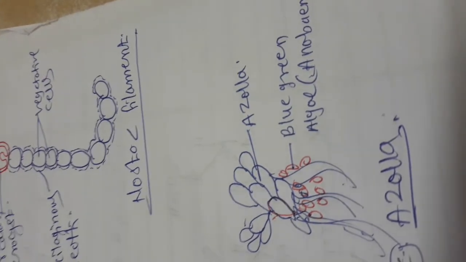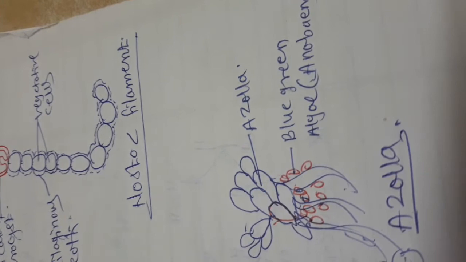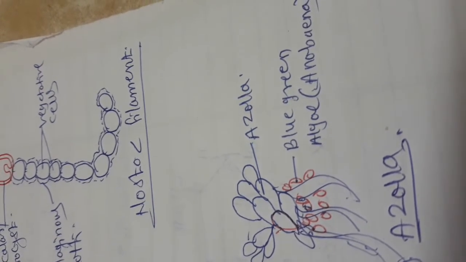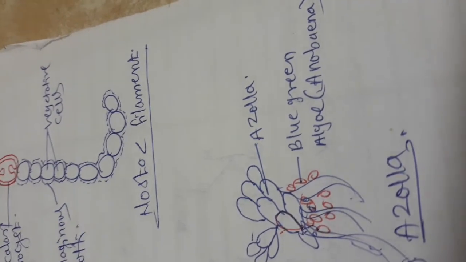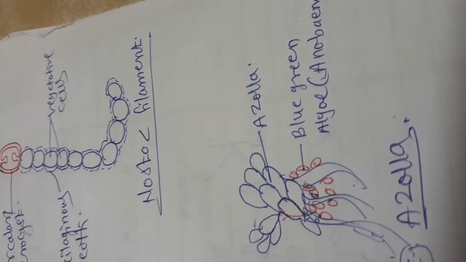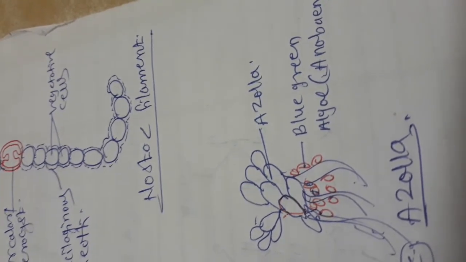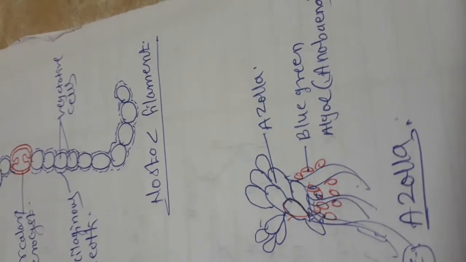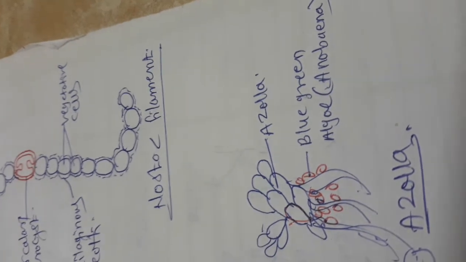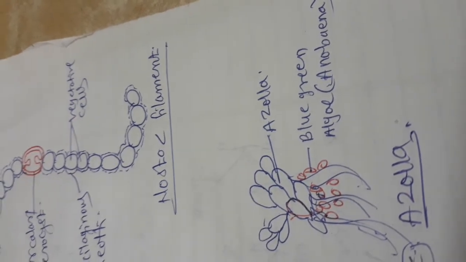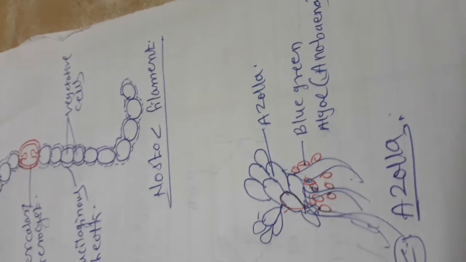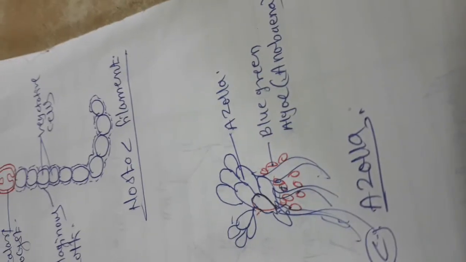About 40 to 60 kilograms of nitrogen can be fixed per hectare per year, and the yield can increase by about 50%. So these are the biofertilizers: Azolla biofertilizer, then nostoc biofertilizer, that is nostoc balls,